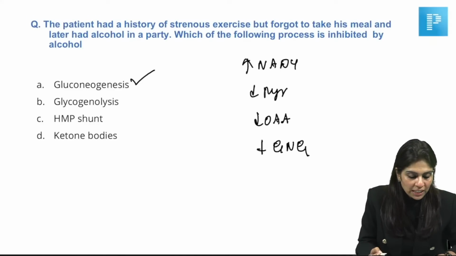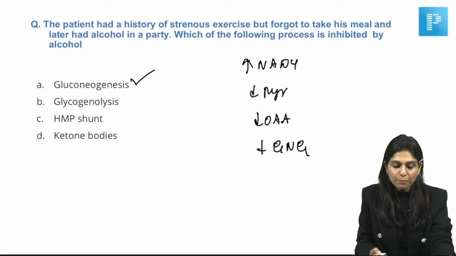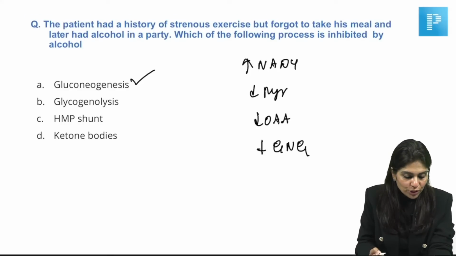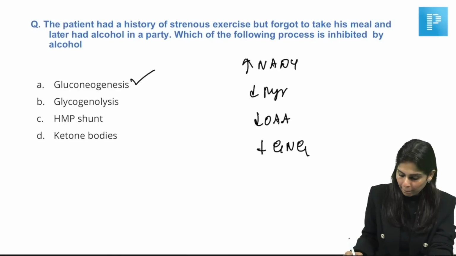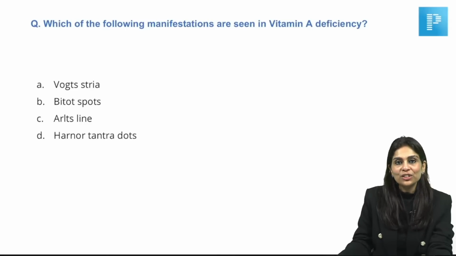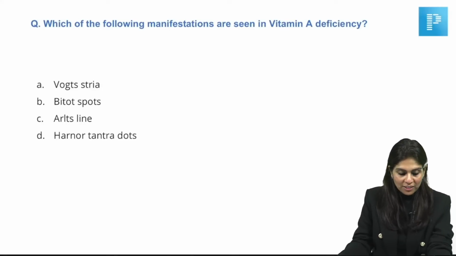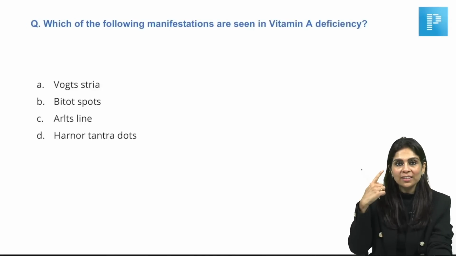The person was given glucose. So hypoglycemia is because of inhibition of gluconeogenesis. Which of the following manifestations are seen in vitamin A deficiency? I would say a very simple MCQ. Vitamin A deficiency causes which manifestation in the eye?